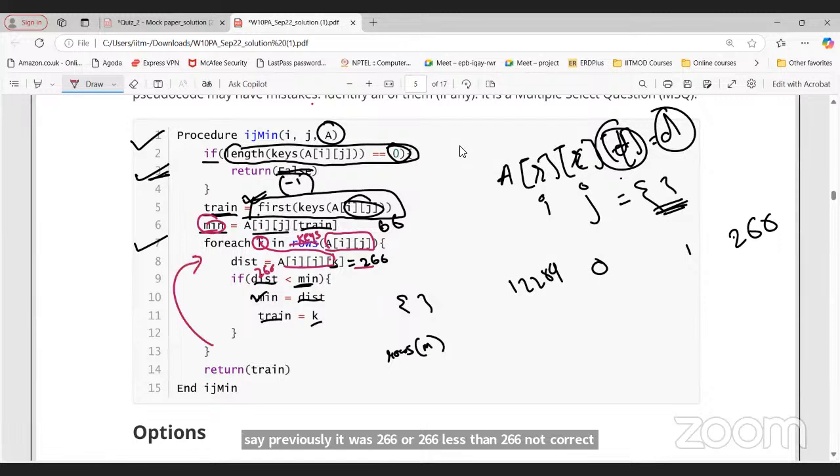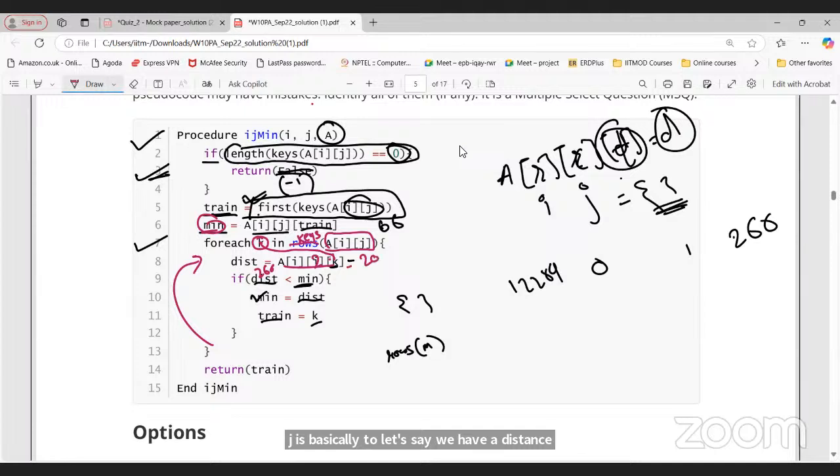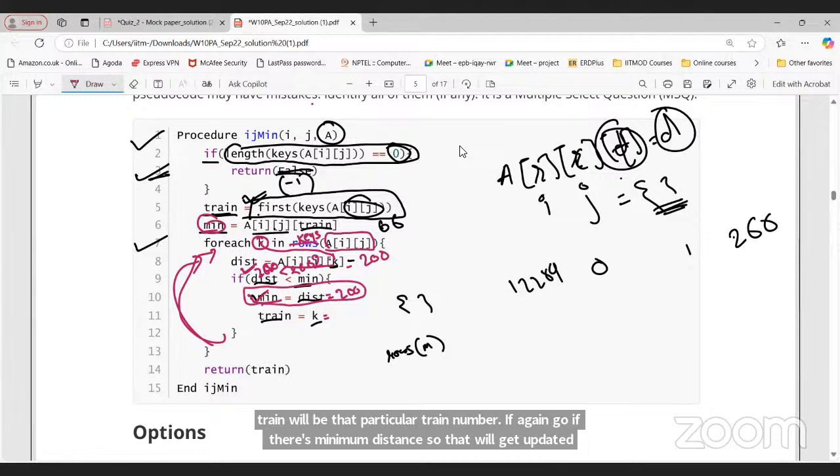Next iteration, let's say j is basically 2. Let's say we have a distance, minimum, right? So let's say we have a distance 200 here. Now distance is 200. 200 is less than 266. Yes, that is correct. Then we are going to replace it by distance. So minimum distance will be again 200 now, and train will be that particular train number. If I again go, if there's a minimum distance, that will get updated. So in this way, I will get the minimum distance here, right?